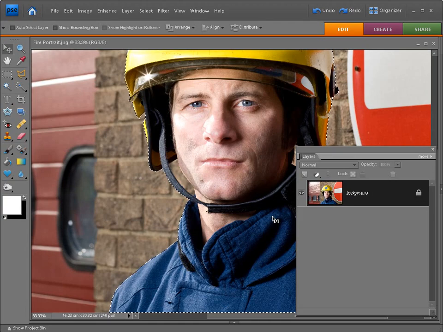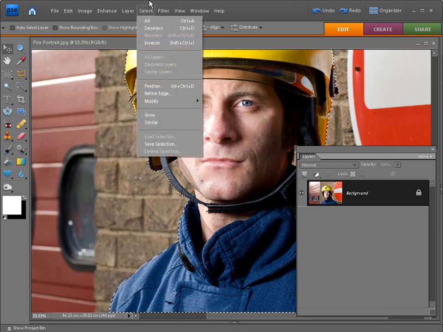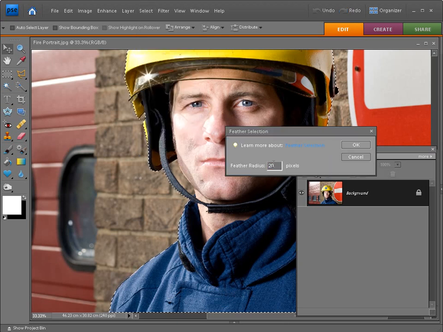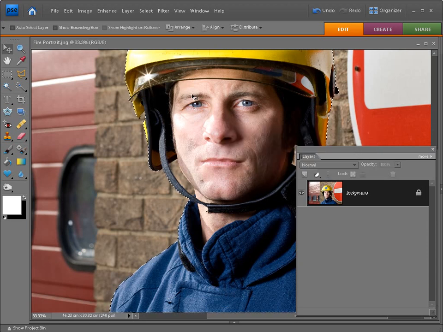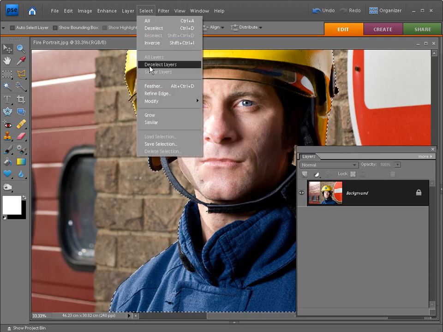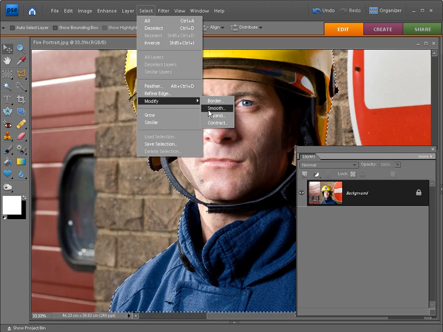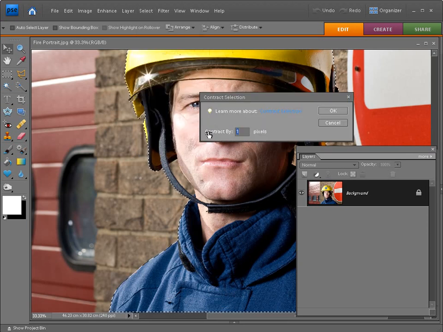Once you've very carefully worked around the fireman with the polygonal lasso tool and the marching ants are showing, you can go up to Select in the menu bar, go down and click on Feather. Type in a feather radius of 1 pixel, hit OK, and then go up to Select again in the menu bar, go down to Modify and click on Contract. We're looking to contract our selection by 1 pixel, so type that in and then hit OK.